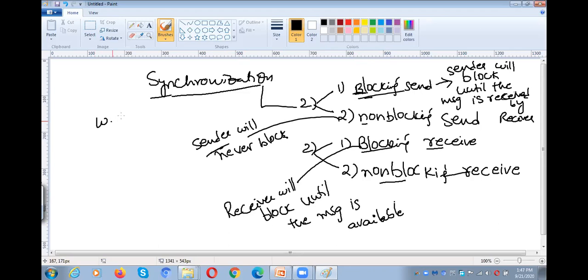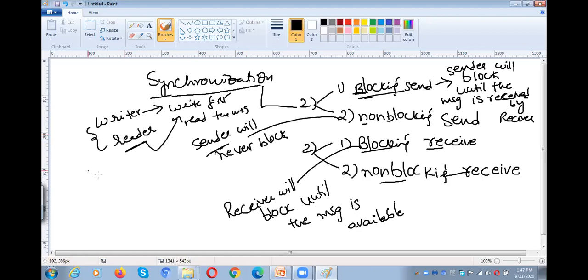After the writer is writing something, then only the reader is allowed to read. That means the writer has to write first. After that, the reader can read the message. That means the reader has to wait until the writer writes something. Likewise, producer, consumer. What the consumer has to do? The consumer has to wait for the producer to produce an item into the buffer, right?